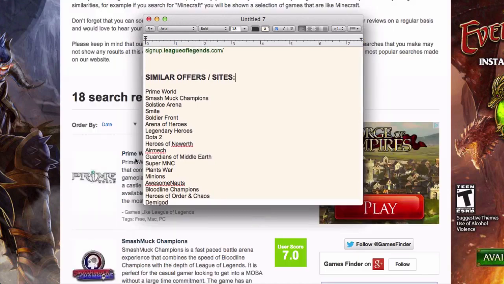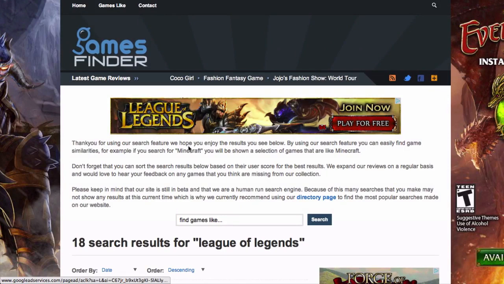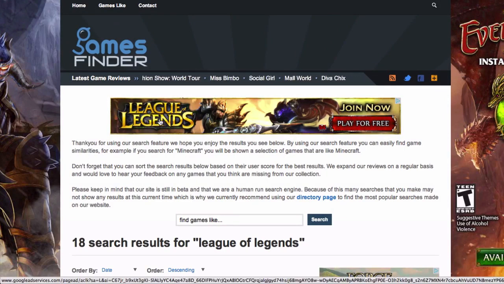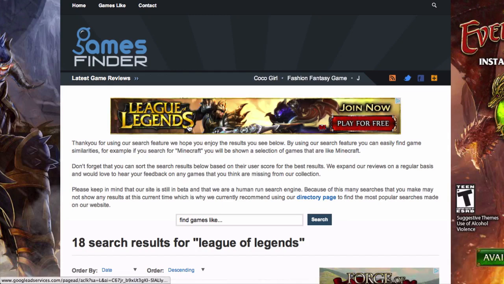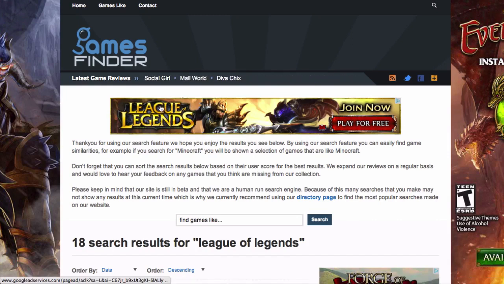It's already done. And here's something else that I want to point out. Do you notice these banners that are advertising on this website? Well, this is a banner for League of Legends. And I think this right here is a banner that the actual company League of Legends is doing. It's showing it to us because this is a game site and this is very targeted. Well, guess what? This banner right here can give you some ideas on how to do your own banner.